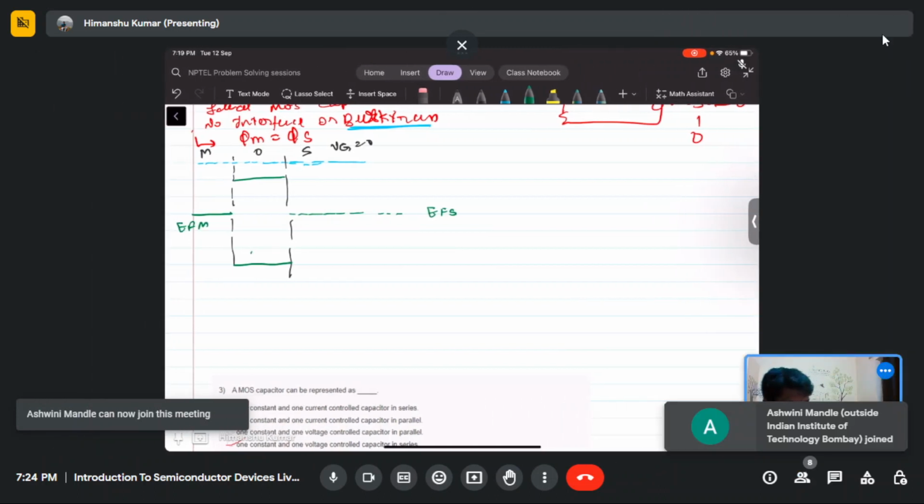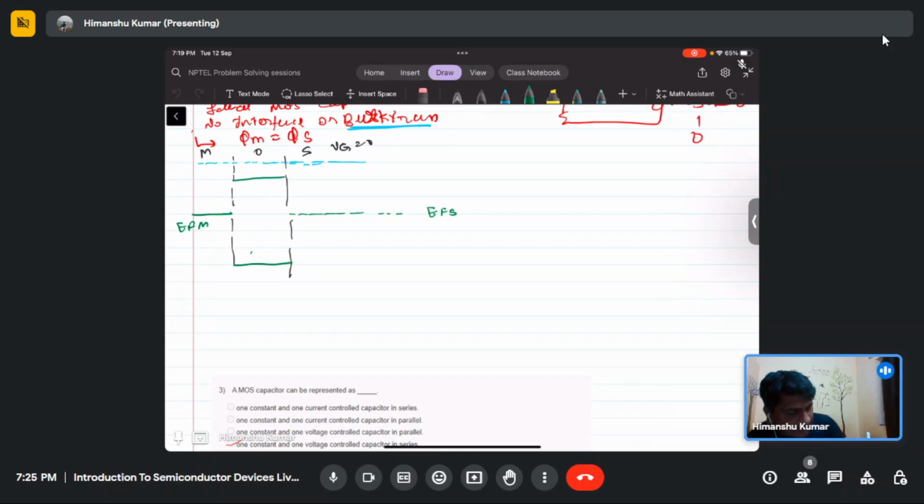So this is the Fermi level in the metal, and this is the Fermi level in the semiconductor. And if we draw the valence and conduction bands, this is the conduction band, and this is the valence band. So this is EV, this is EC. I am drawing this for NMOS.